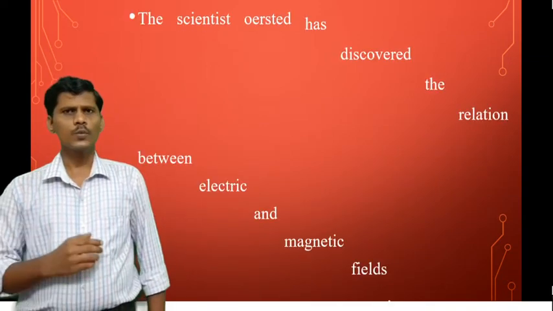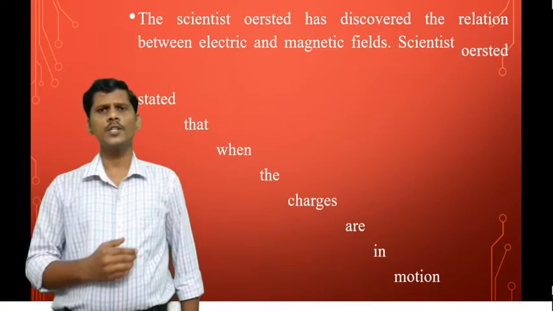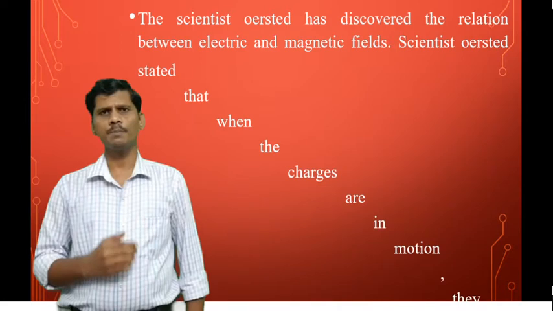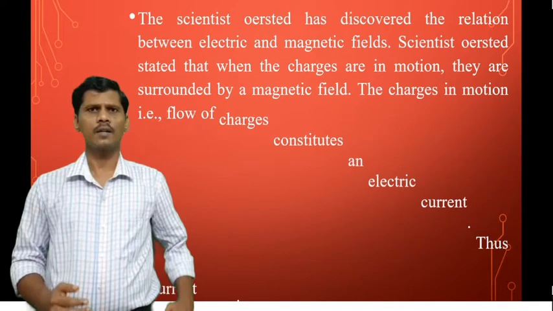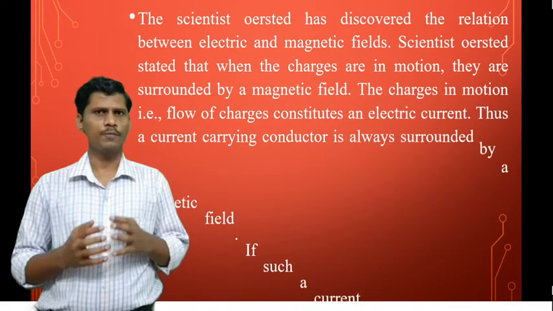The scientist Oersted discovered the relationship between electric fields and magnetic fields. Electric fields and magnetic fields are closely related to each other. In free space, electric fields and magnetic fields are always perpendicular to each other.